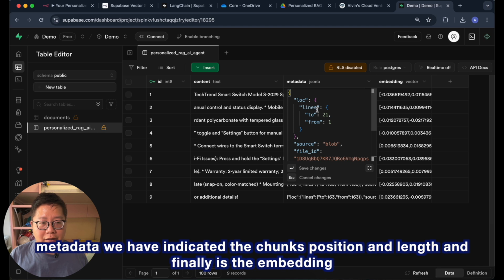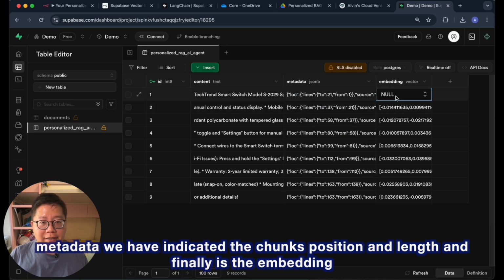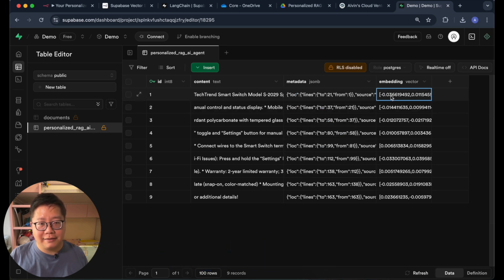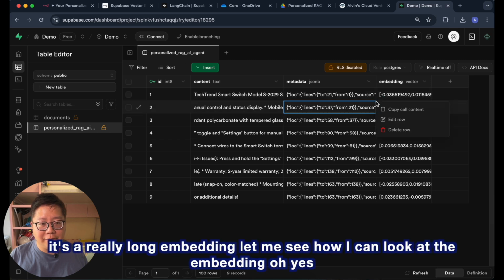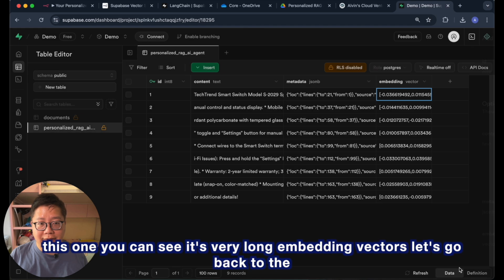We have indicated the chunk's position and length. And finally is the embedding. It's a really long embedding. Let me see how I can look at the embedding. Oh yes, this one. You can see it's very long embedding vectors.